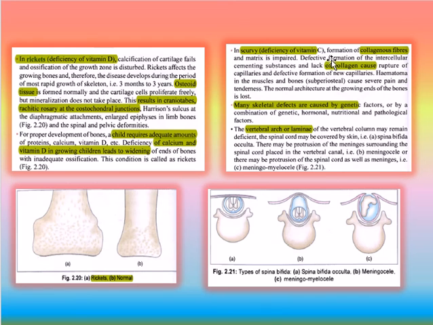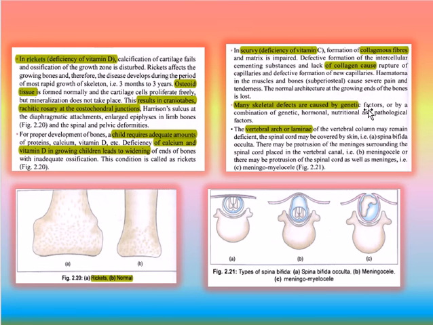In scurvy, a deficiency of vitamin C, formation of the collagen fibers and matrix is impaired. Defective formation of the intercellular cementing substances and lack of collagen cause rupture of the capillaries and defective formation of new capillaries. Hematoma in the muscles and bone causes severe pain and tenderness. The normal architecture at the growing end of the bone is lost.